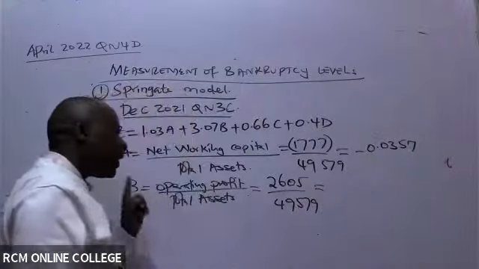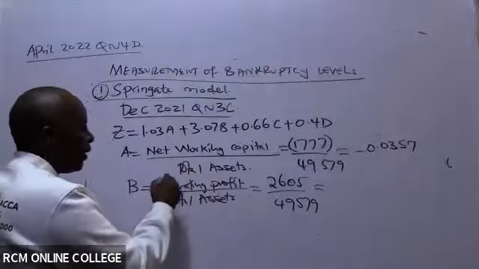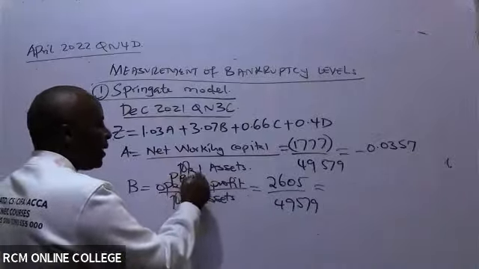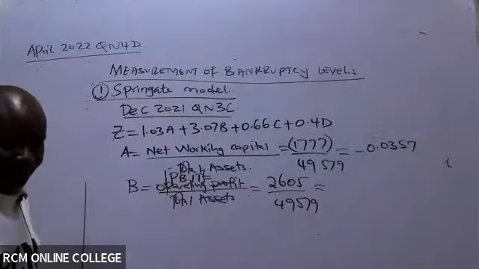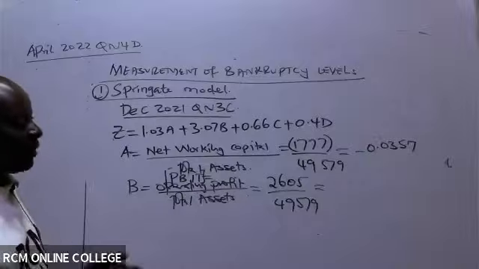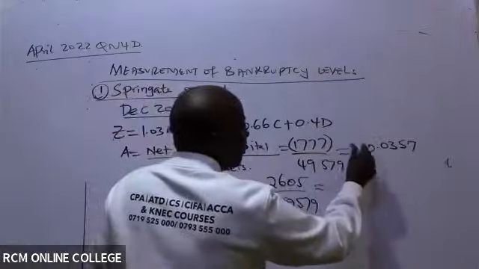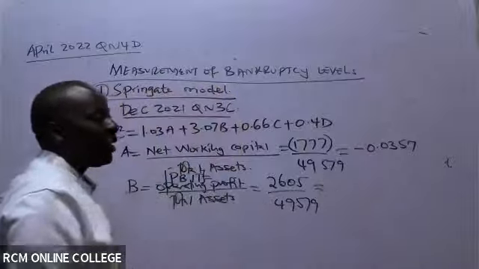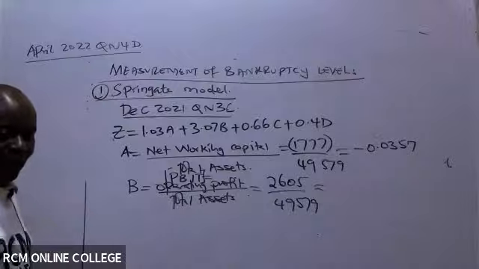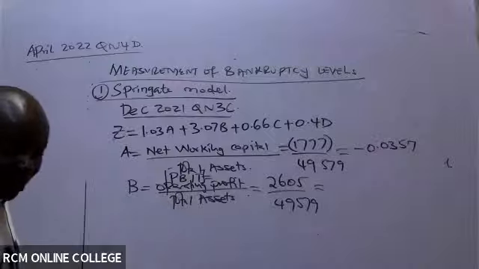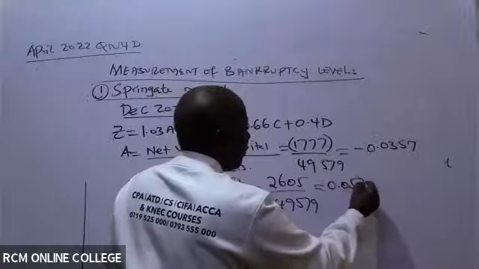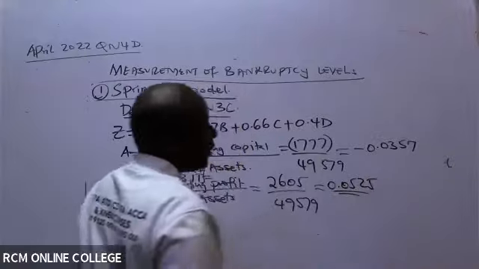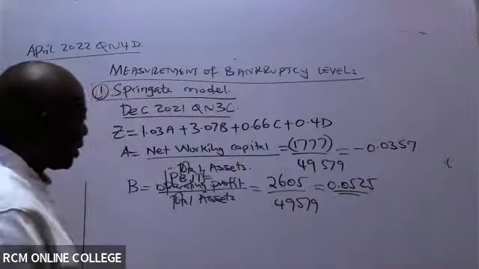Please never forget, anytime you see operating profit, it is the same as PBIT. Don't ignore the negative sign. It has to be there. It's part of the game. We can't ignore it. So this one I'm given an answer of 0.0525. Thank you very much. So that's B.